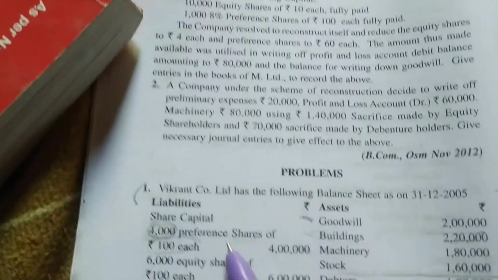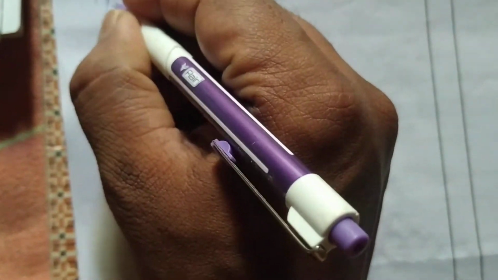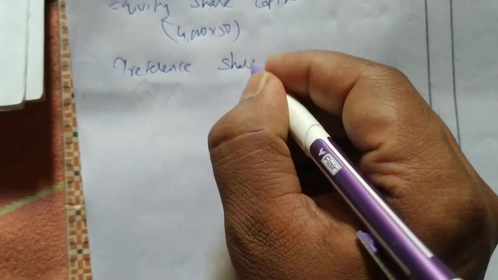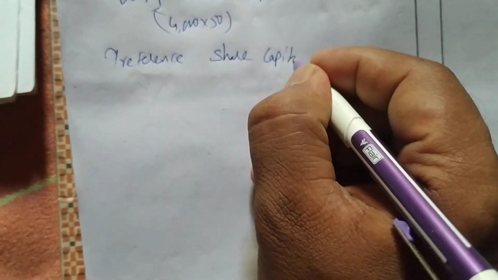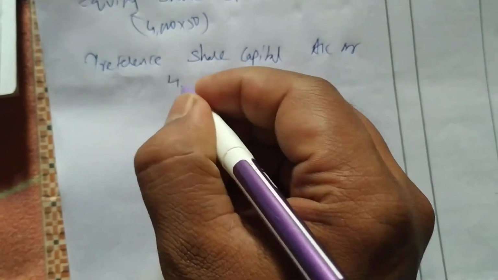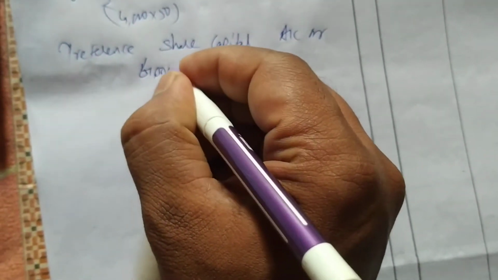We are having equity shares 4,000 and we have to reduce 50 rupees. He is saying 50, right? So 4,000 into 50. Preference also same. Preference share capital account debit. Okay, how much? Shares are 6,000. 6,000 into 50.